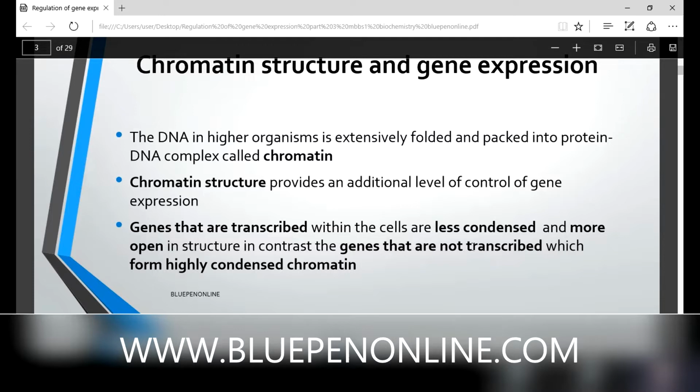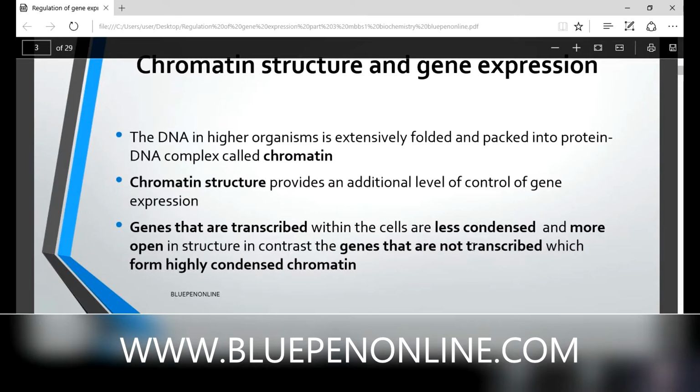Genes that are transcribed within the cell are less condensed. That point is very important. Genes that are transcribed within the cell are less condensed and more open in structure. In contrast, genes that are not transcribed form highly condensed chromatin. So here we discuss three points. What is chromatin? DNA that is extensively folded and packed into a protein-DNA complex is known as chromatin.